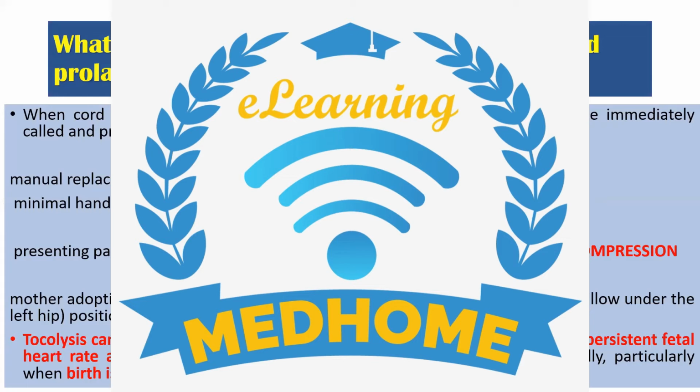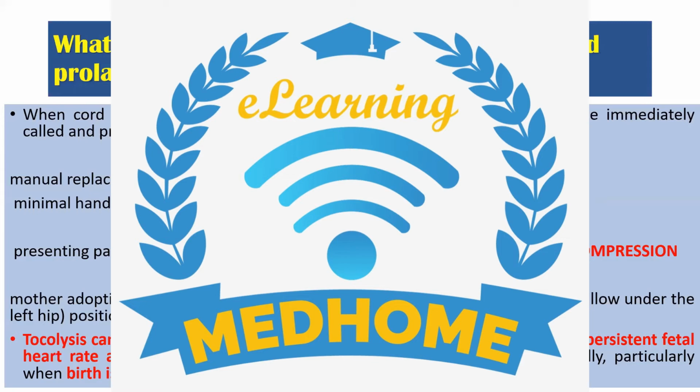That's why I was just asking, because they have clearly written that manual replacement of the prolapsed cord above the presenting part. The presenting part may be the leg or knee in breech presentation, or the head in cephalic presentation.